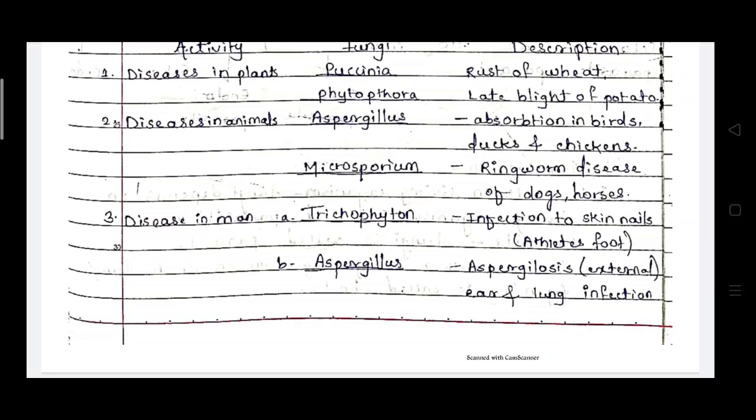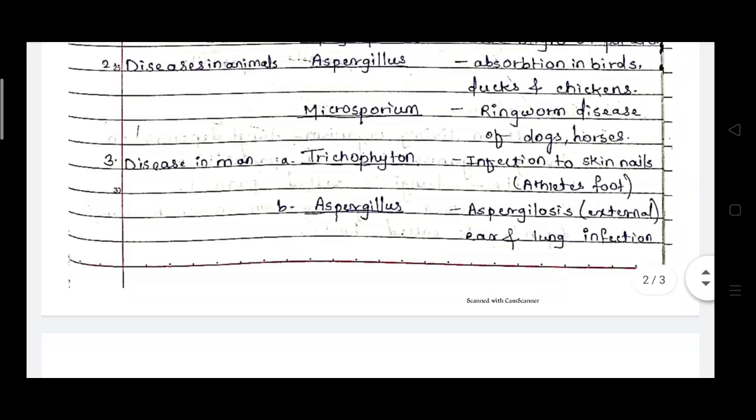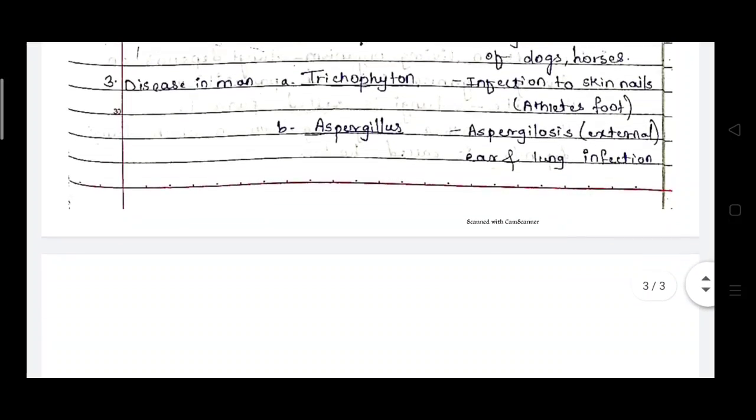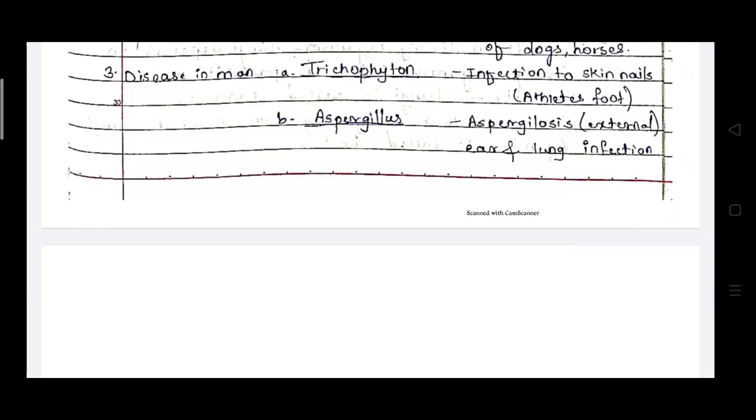Aspergillosis is an infection affecting the ear and lungs. So this is also very serious regarding humans, and they can directly attack your lungs, so that your respiratory system will be affected.